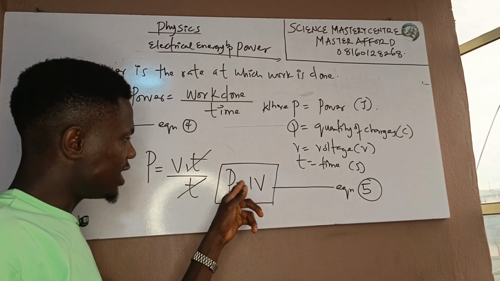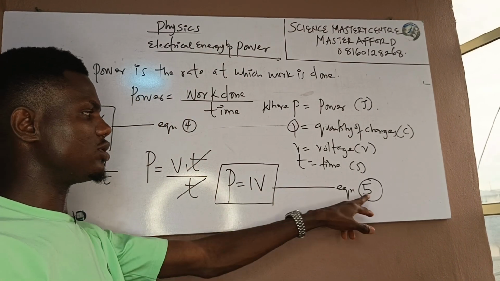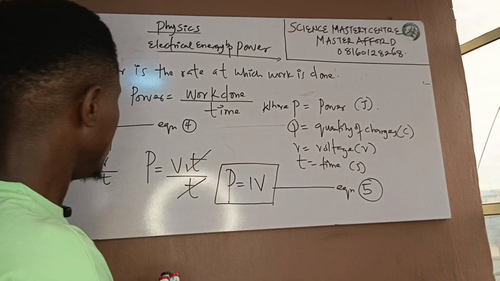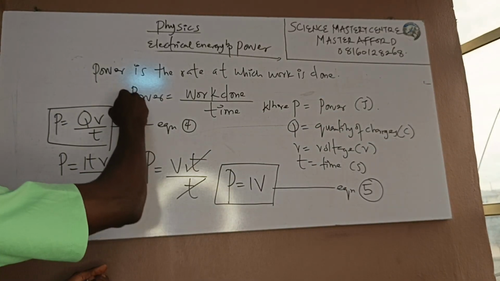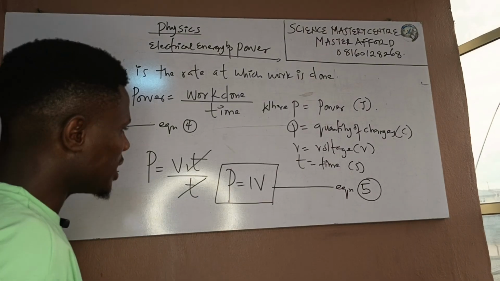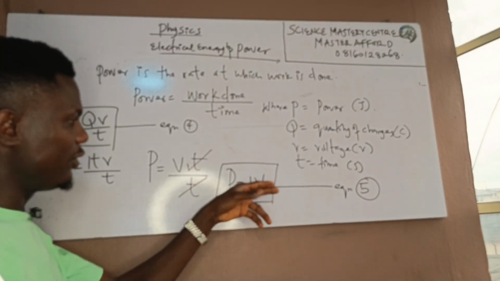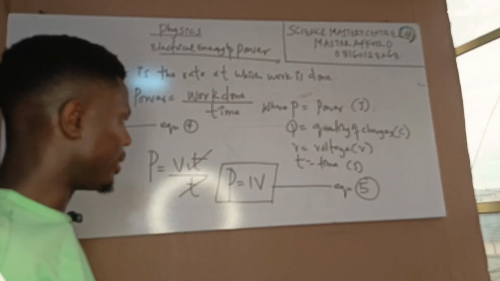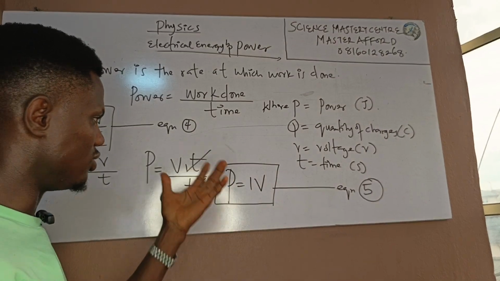Now your P is equal to IV, the final equation. I call this equation 5. Remember our derivation, where we are coming from. Can you see it now? So anywhere you see a question where they give you your current and voltage and you are asked to look for power, just substitute your values and you are good to go.